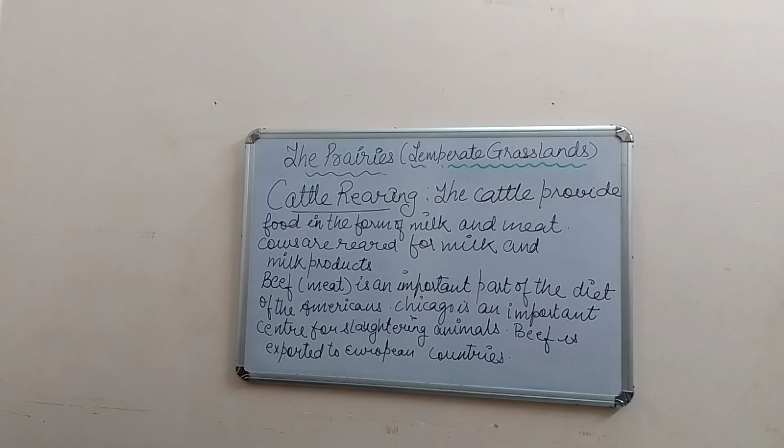And beef is exported to the European countries. Exported means beef is sold to the European countries, and in turn they get money for the sale. So this is about why they rear the cattle. Because we know that the western part is hilly, they don't have crops over there, so they rear the animals.